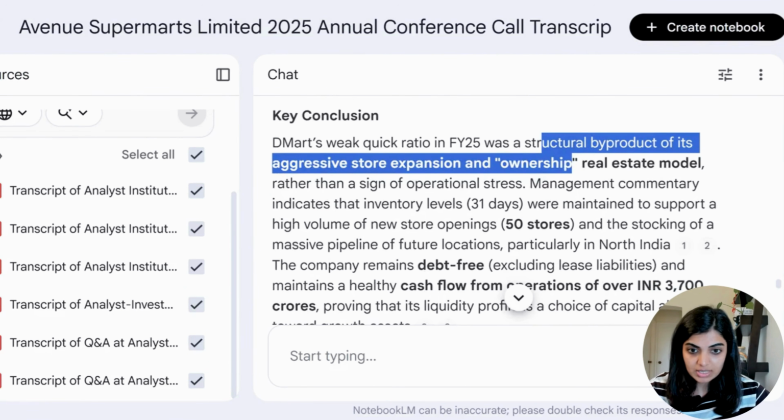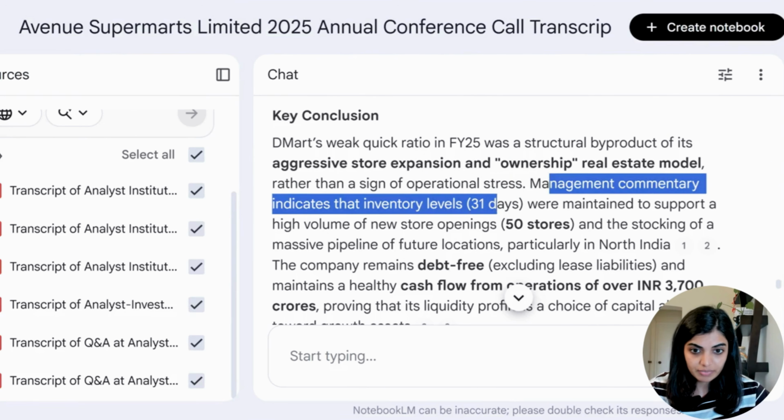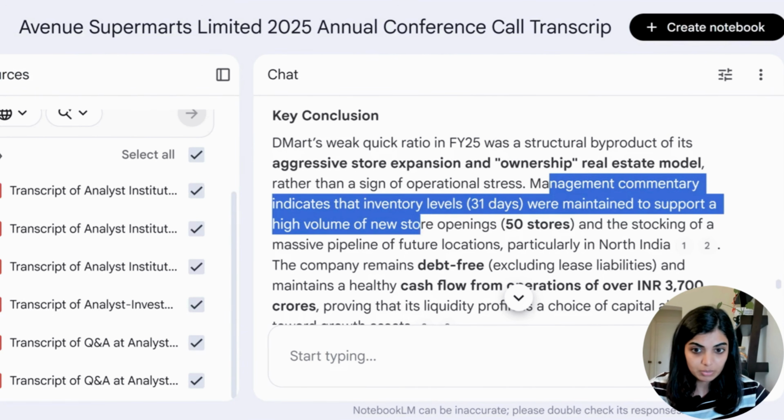And you can also see that the management commentary indicates that the inventory level of 31 days was maintained to support a high volume of new store openings. So at this stage, the picture is becoming clear: inventory increased, investment in physical infrastructure increased, store count has increased, and the management commentary also points towards the expansion and the store ramp up. So the inventory increase does not look random, it looks connected to DMart's expansion.